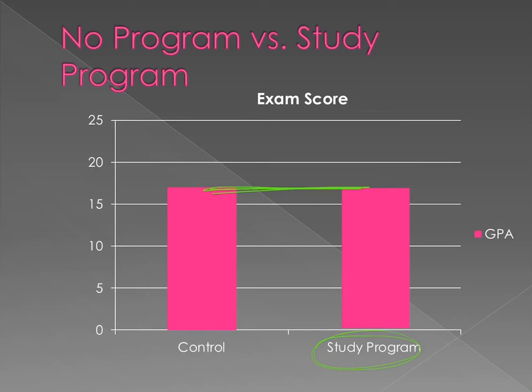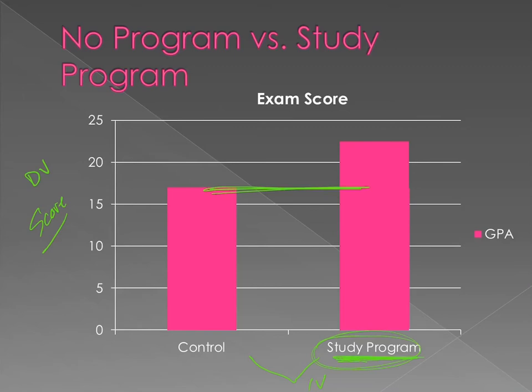However, if we have a good study program, we're assuming that by manipulating one variable, how much they study, you're influencing another variable. Here, this is like a score on a test. You're assuming that the score is dependent upon their study habits. This is our DV, and this is our IV.